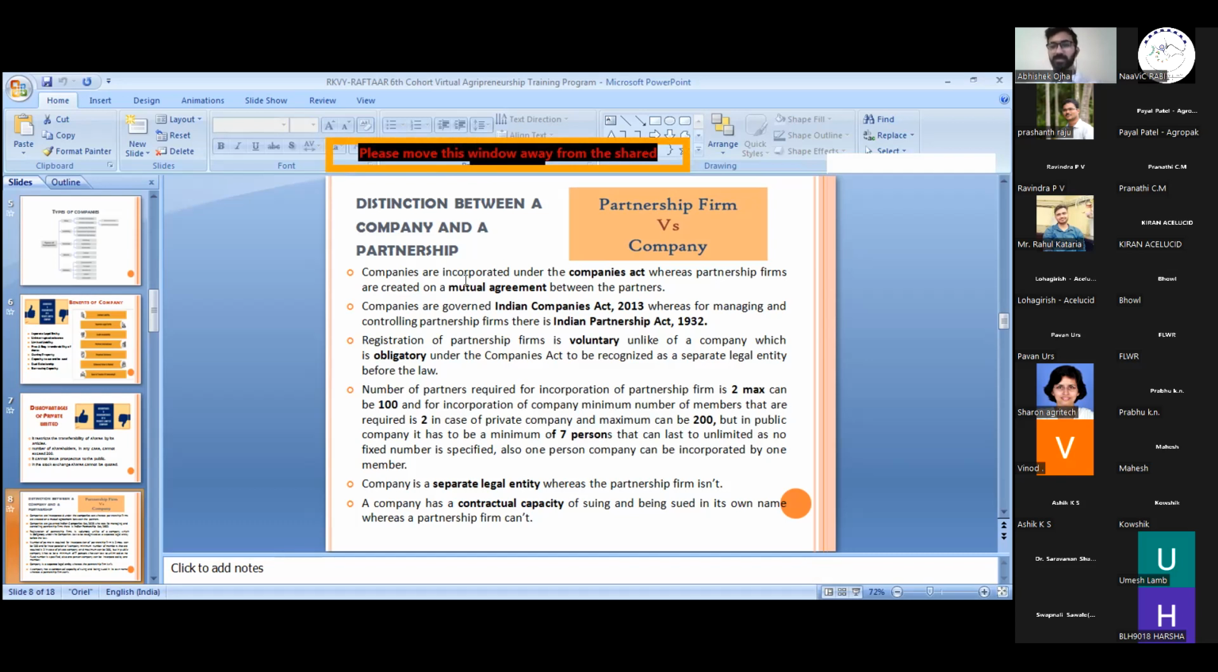So these are the basic disadvantages of having a partnership firm, because we don't get a separate legal identity in the eyes of law. It's quite annoying if we have only a partnership firm, but there is a good benefit of having a company also.